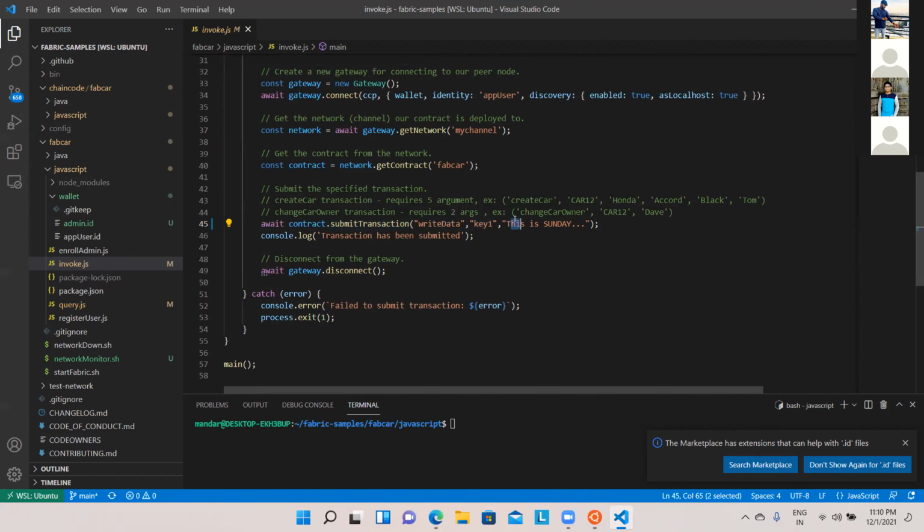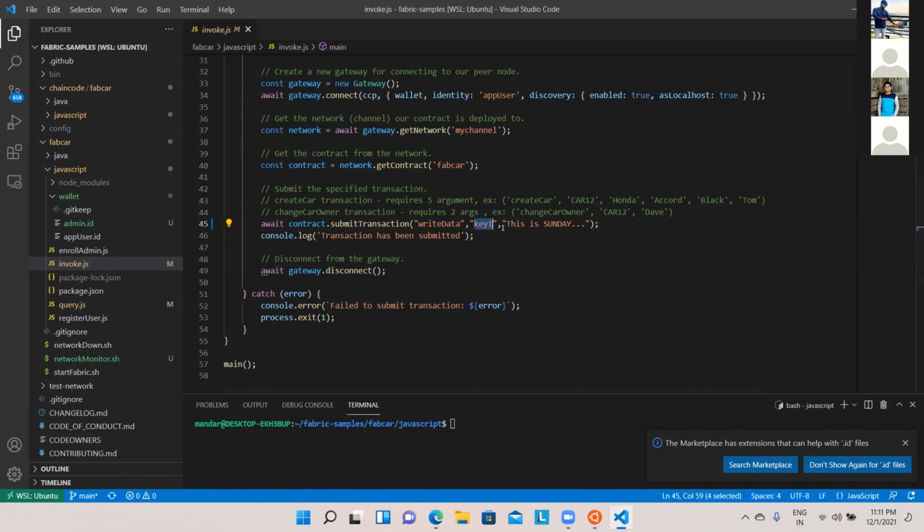Now, remember that you don't have to pass the context, because if you remember our Fabcar.js, the write data method contains three things: context, then key and value. But here, this submit transaction, which is going to add the transactions in the chain code, takes into account the name of the function, which is going to be used to actually write the data, key and value. You're not supposed to pass the context. You're just supposed to pass key and value, along with that the method name.